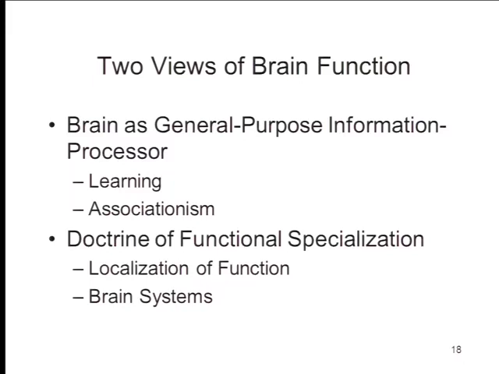This is, as you might expect, as you might know, a relatively new question for psychology. There was a time, not too long ago, when I was sitting in your seats as a college junior or senior, when we thought about the brain as a general-purpose information processor, that what the brain did was to form associations, and with a couple of exceptions, there weren't any kind of specialized areas of the brain. But cognitive neuroscience, beginning in the 1960s, especially after the 1970s, began to embrace what's known as the doctrine of functional specialization, the idea that there are discrete areas of the brain that are dedicated to specific psychological functions. We didn't have that at one point. We do have that now.